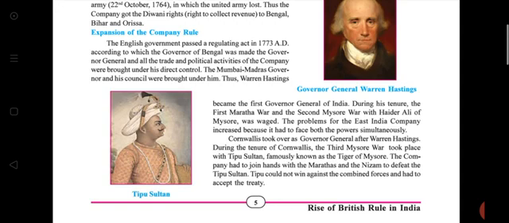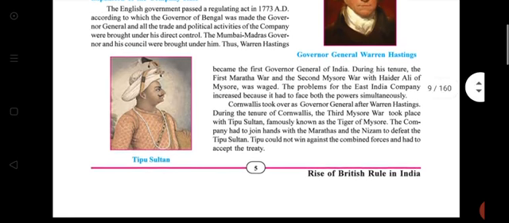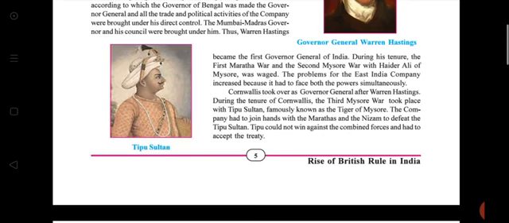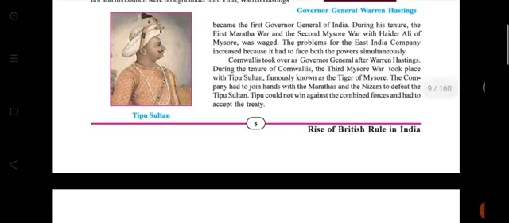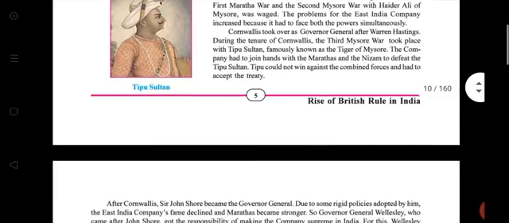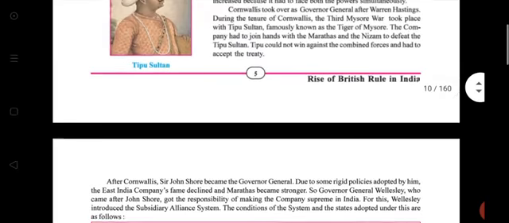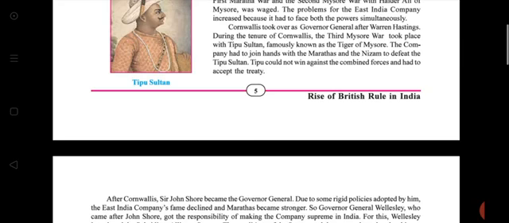Mark the first line. The English government passed the Regulating Act of 1773, according to which the Governor of Bengal was made Governor General, and all the trade and political activities of the company were brought under his direct control. Then Warren Hastings became the first governor. Then the problems of the East India Company increased because it had to face both powers simultaneously. See students, try to learn it as a story. Then only you can learn this.